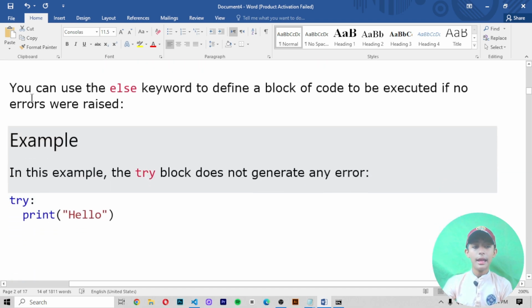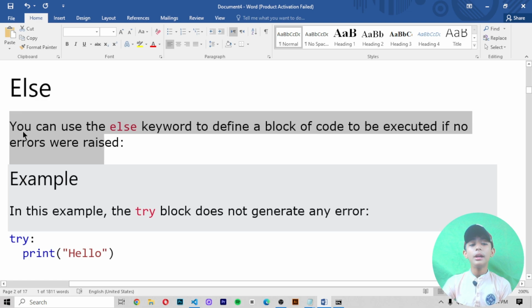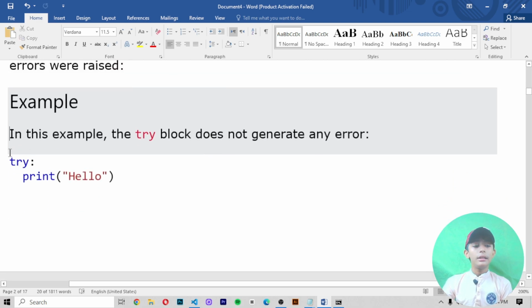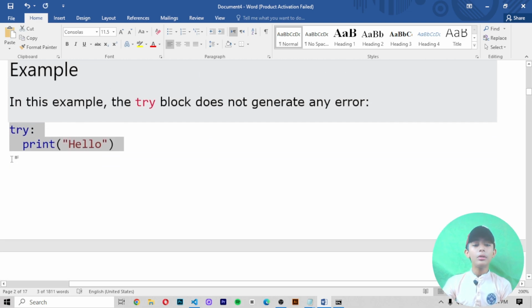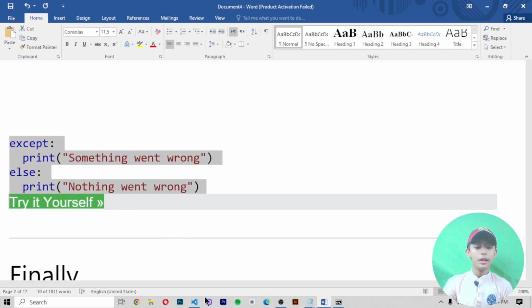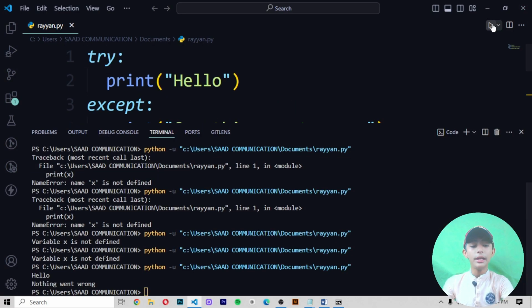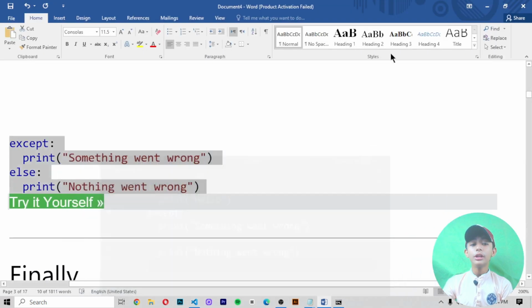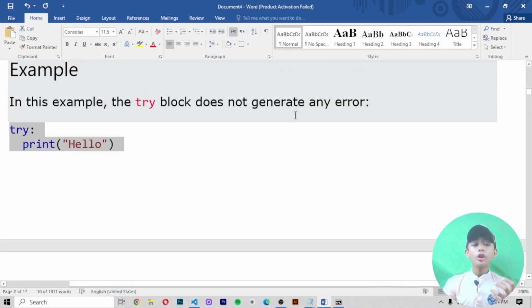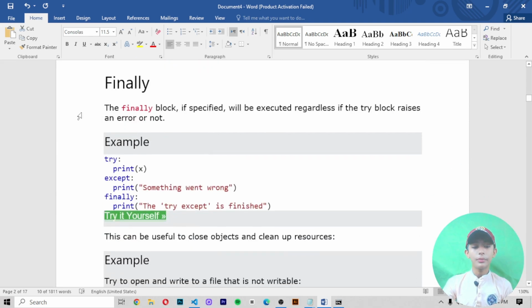Else. You can use the else keyword to define a block of code to be executed if no errors were raised. In the example, the try block does not generate any error. Let me show you. Save it and it should not give you any error. It gives me "Hello, nothing went wrong". Why does it not give me an error? Because the try block does not generate any error.